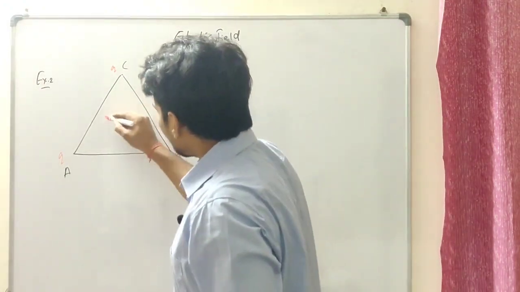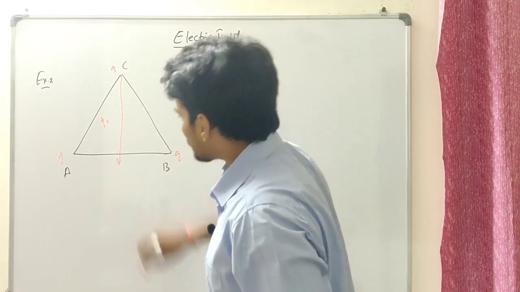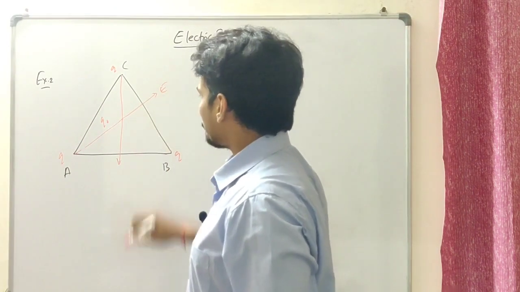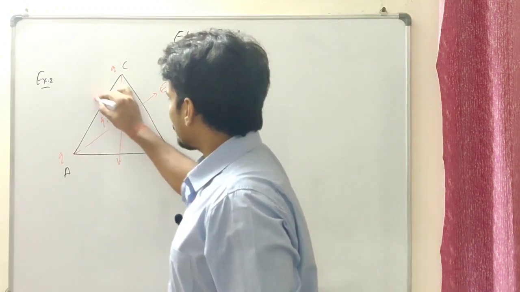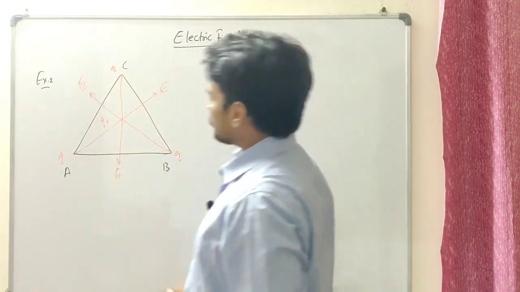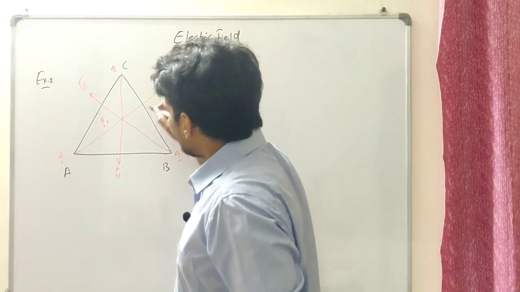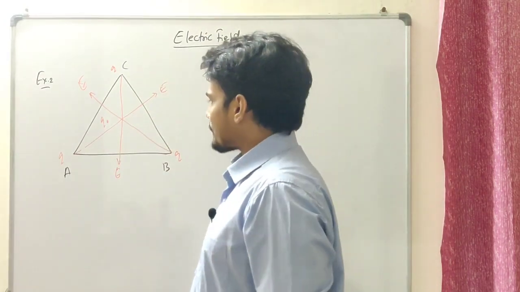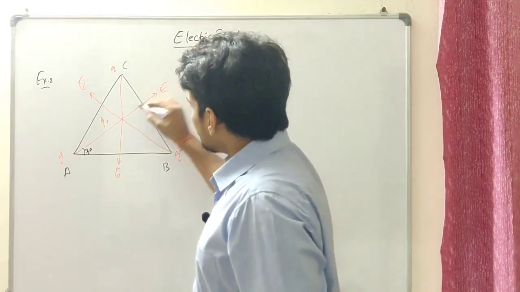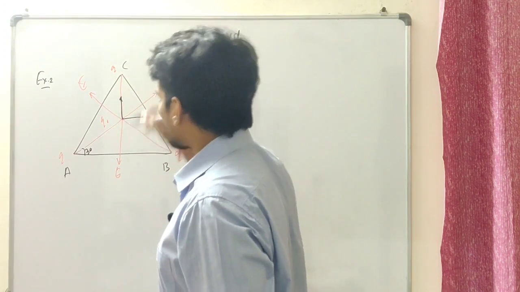Alright then, if I have a test charge Q0 over here, the electric field because of this should be in this direction. The electric field because of this should be along this direction, and the electric field because of this should be in this direction. Now knowing that the electric field is a vector quantity, we need to get the vector components. If it is an equilateral triangle, the angle is going to be 60, 60, and this is going to be 30. Now this electric field will have two components, one this way, one this way.